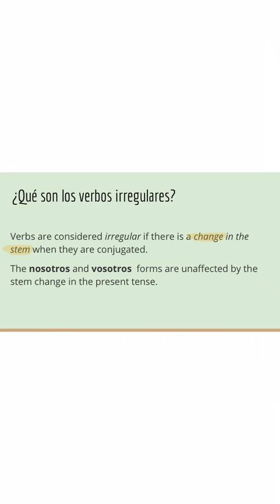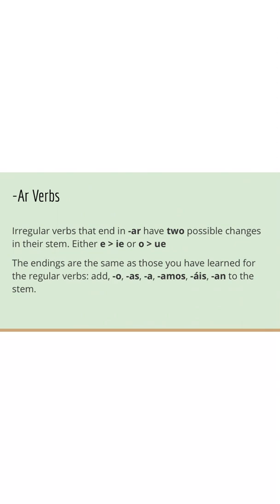So, something that is uber important to note is that the nosotros and the vosotros forms are completely unaffected by the stem change in the present tense, which is what we're working with now, of course. Okay, so every other subject pronoun will have a stem change, but nosotros and vosotros never ever will. Okay, so let's hop right into it.